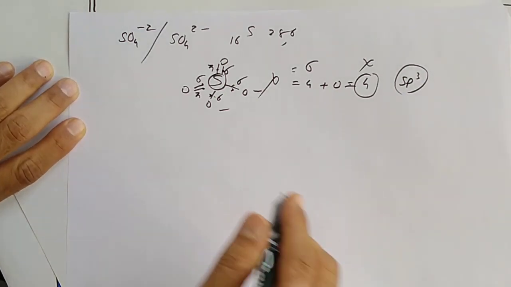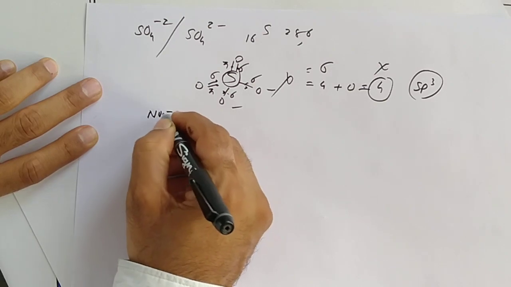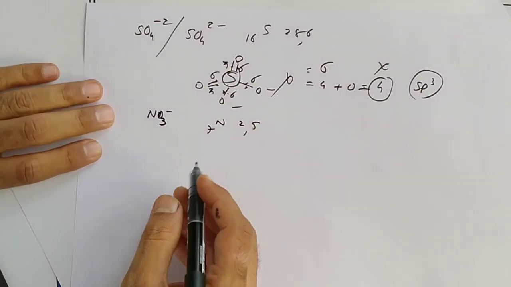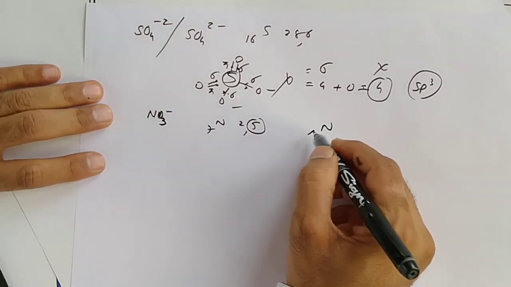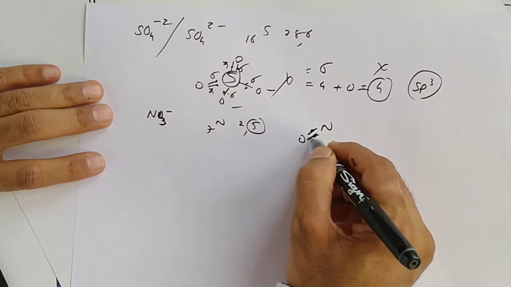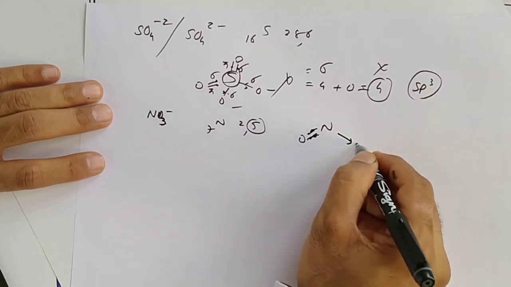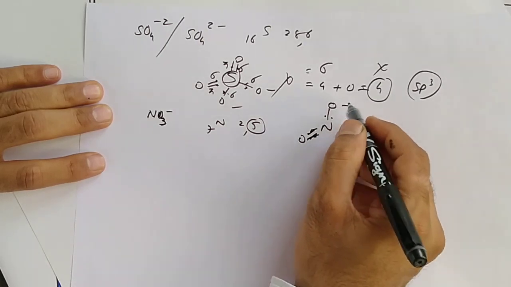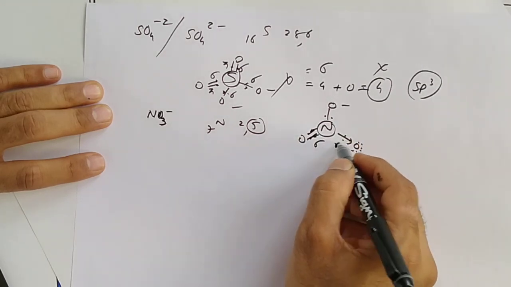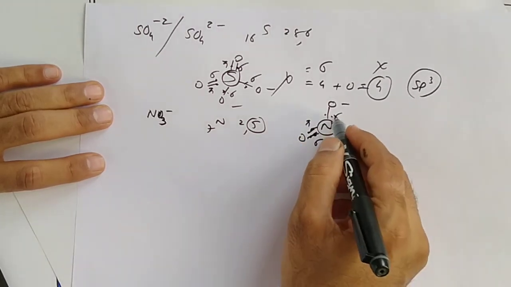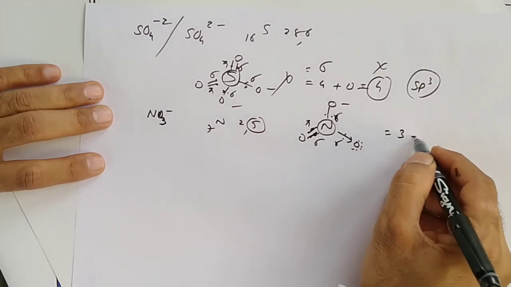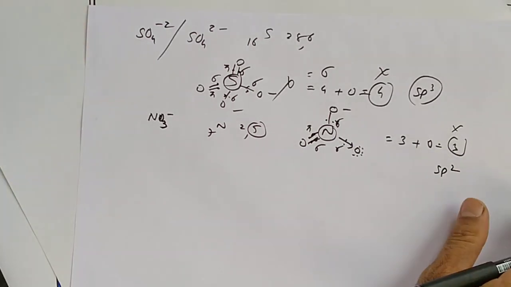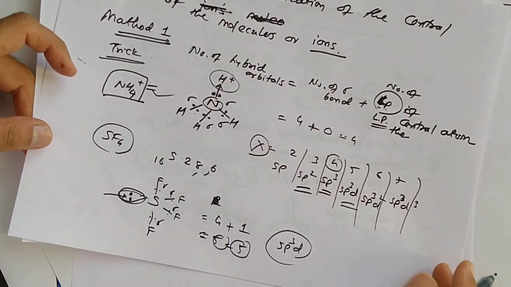Now nitrate. Our central atom is nitrogen. There will be 2 and 5. So nitrogen shares 2 electrons with oxygen, 2 donated here, and the remaining 5th one is here. All 5 are used. So sigma are 3, pi is 1. So we have to take only sigma 3, lone pair 0, value of X is 3. So sp2 hybridization occurs.